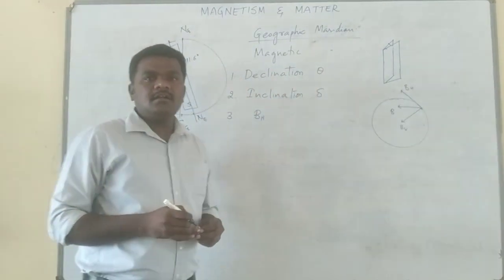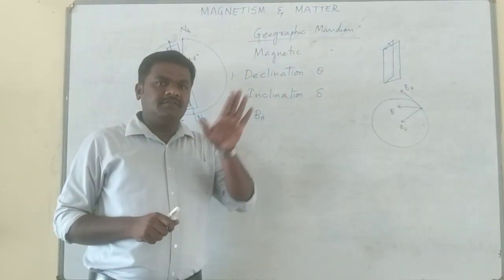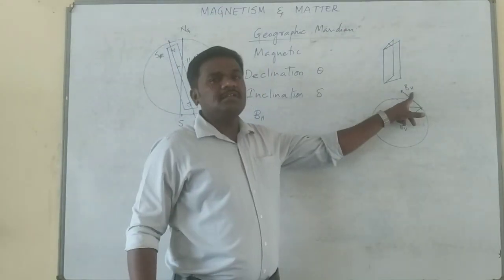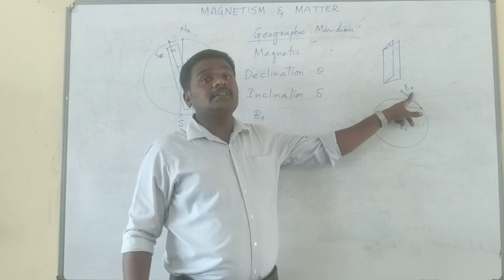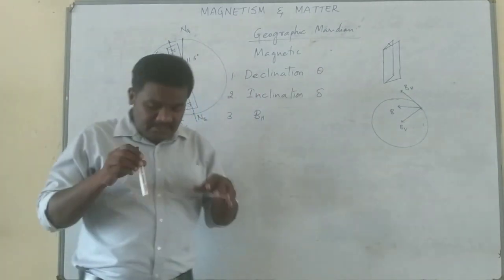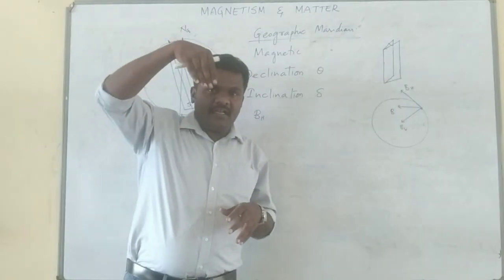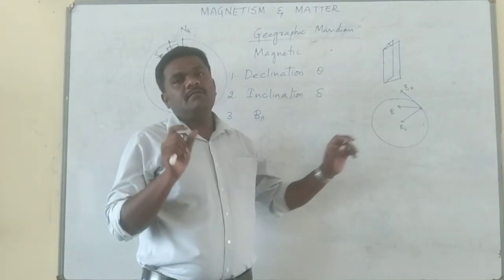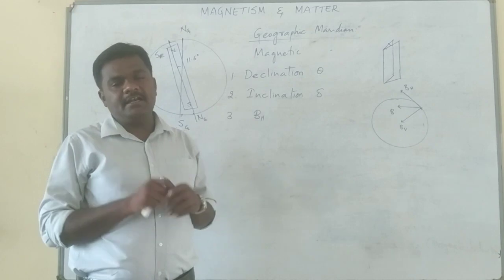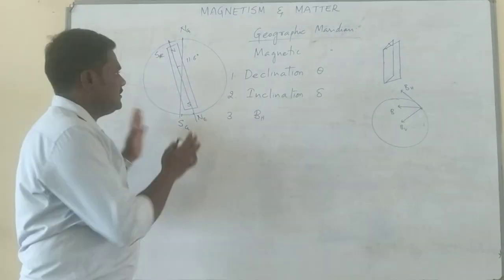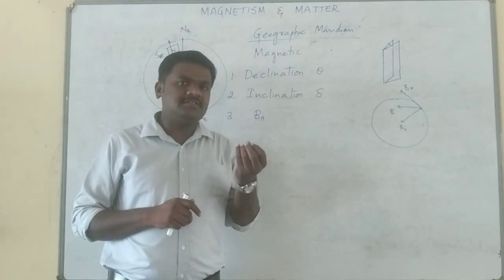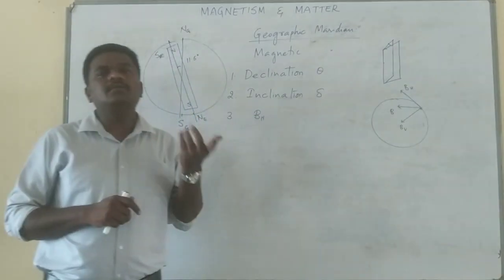The magnetic field component along the direction of the Earth's surface, meaning in a horizontal manner, is known as BH, the horizontal component of the Earth's magnetic field. And the magnetic field in the vertical direction is known as BV, the vertical component of the Earth's magnetic field. The reason is that the Earth is spherical in shape, so you can split the magnetic field into components.